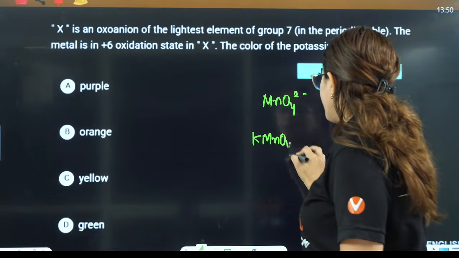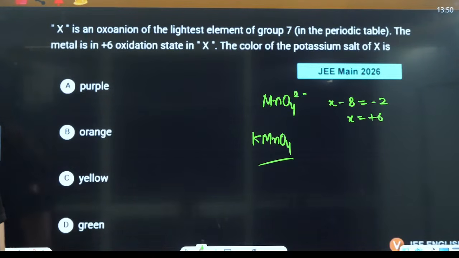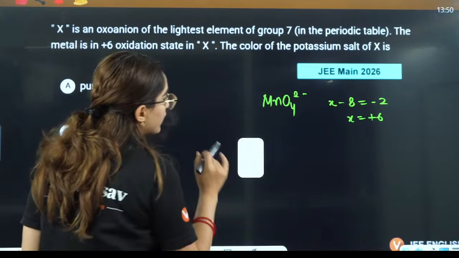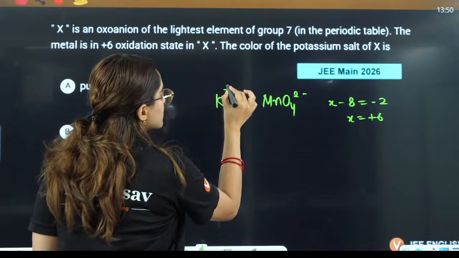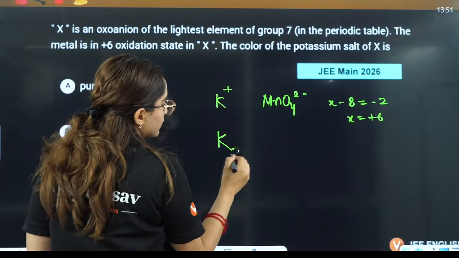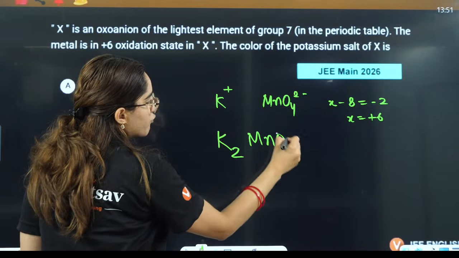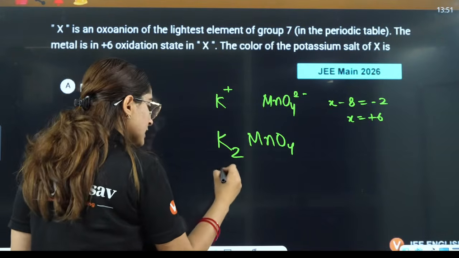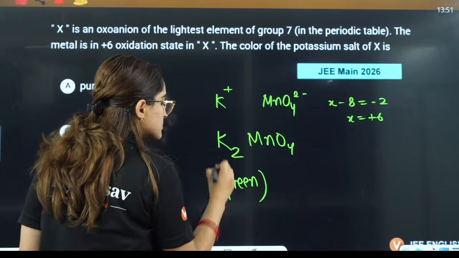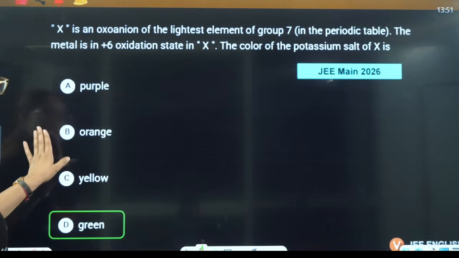KMnO4 is purple in color, so why is it green then? KMnO4... wait a minute, it will not form KMnO4. K is positive, so it will shift the oxidation state. K in front will be 2 because of cross multiplication, MnO4 here is 2-, so it will be K2MnO4. Yes, so it will be green in color. Okay, so the answer will be D, that is green in color, right?